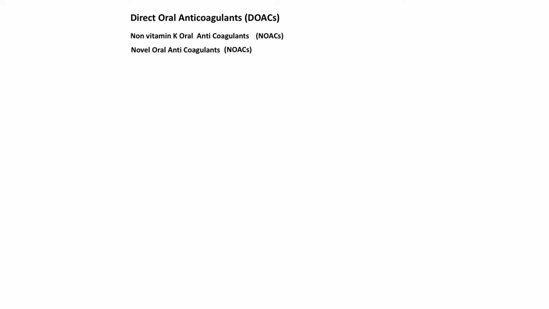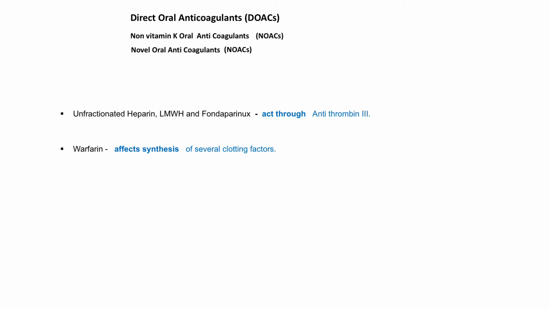In this section, we will discuss a relatively new group of anticoagulant drugs called direct oral anticoagulants. Unfractionated heparin was the first anticoagulant that was clinically used. However, unfractionated heparin and all heparin-based anticoagulants can only be given in injectable form. So in search for an oral anticoagulant, warfarin was the first oral anticoagulant that was clinically used.